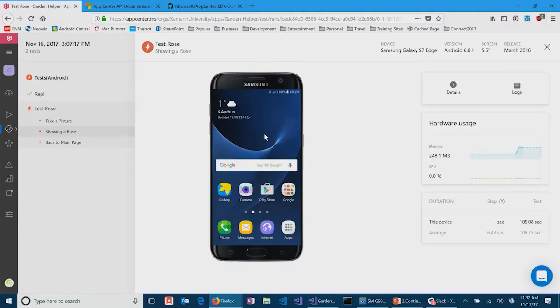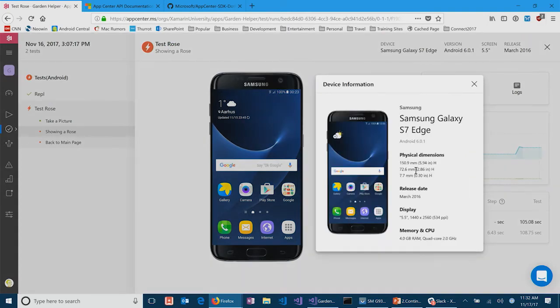Yeah. And it turns out that for some reason Android 6 actually has a problem. This is, by the way, a real device. This isn't some fabricated simulator that's in the cloud somewhere. This is a physical device connected to a server that's running my test. Yeah, which is similar to the device you have in hand, but not the same. And it really shows the power of having access to this huge collection of devices for UI testing. Yeah, last count, I think there were over 3,000 devices in the test lab. Wow. So it's pretty cool. I can get information on the device that failed.